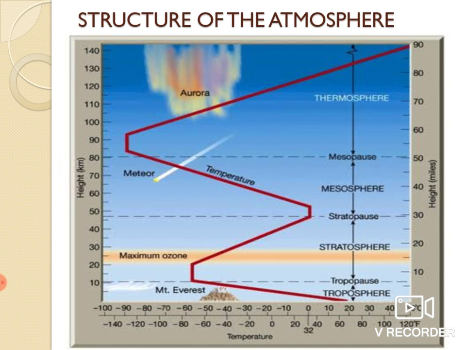The lowest and the most important layer of the atmosphere is the troposphere. It extends from 8 to 18 kilometers vertically from the Earth's surface. The uneven heating of the regions of the troposphere by the sun causes convection currents and winds. Convection means the movement of heat from hotter to colder bodies.